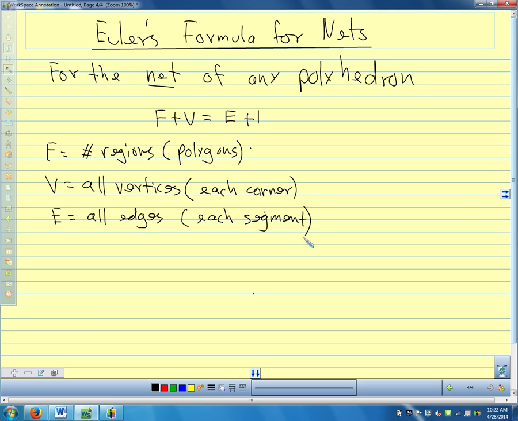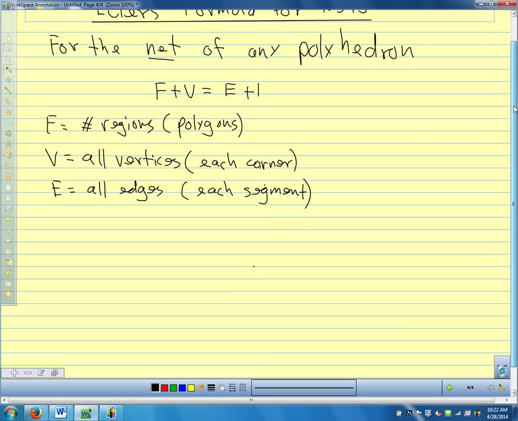So it turns out that the relationship there makes our formula turn into F plus V equals E plus 1, because we count some of the vertices multiple times and we count some of the edges multiple times. So that's how it works out for a net. So let's look at this formula in two dimensions.